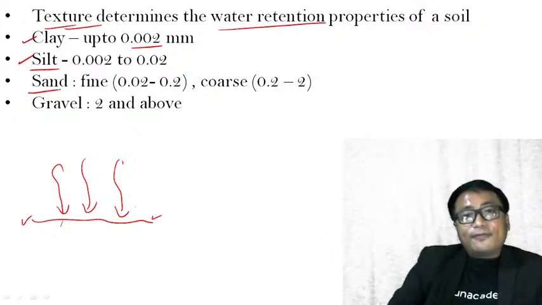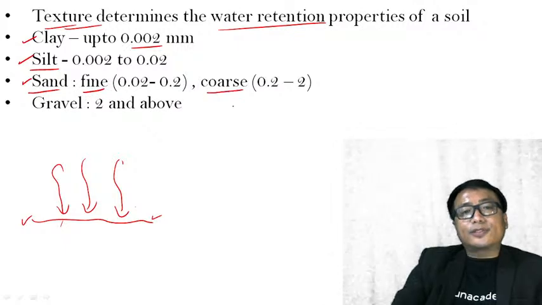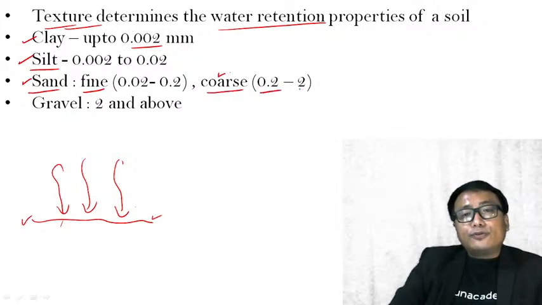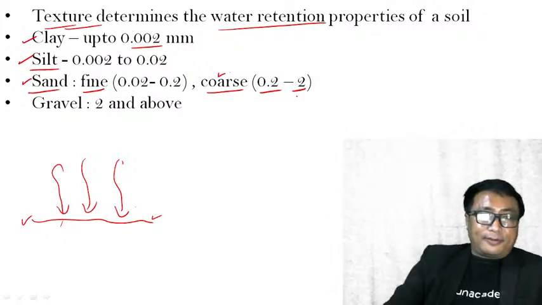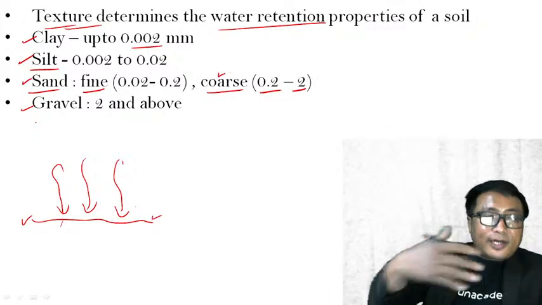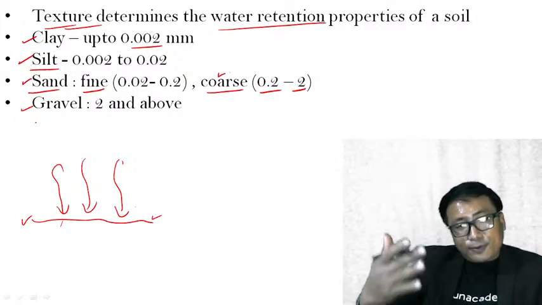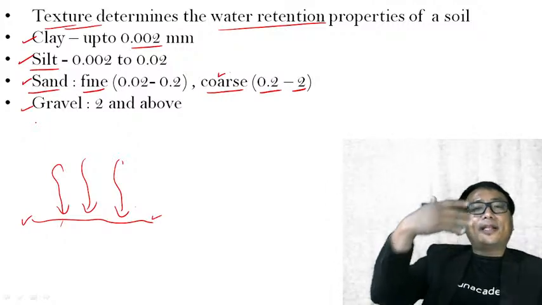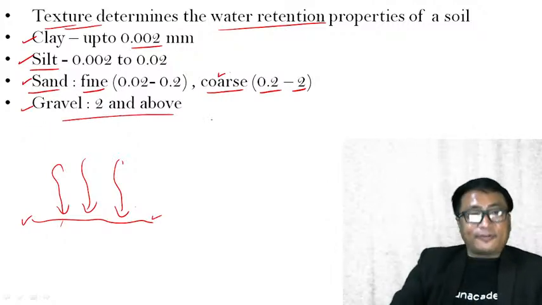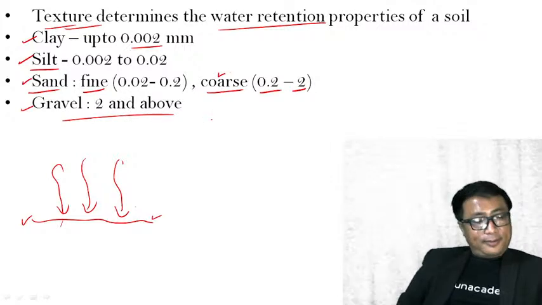The sand has two types. One is the fine sand, the other is the coarse sand. The coarse sand size varies from 0.2 to 2 mm. Gravel, the general term that we are using: from now on, you should be very clear. When we talk about gravel, the size is 2 mm and above. It is known as gravel. Clear? I hope that is clear.